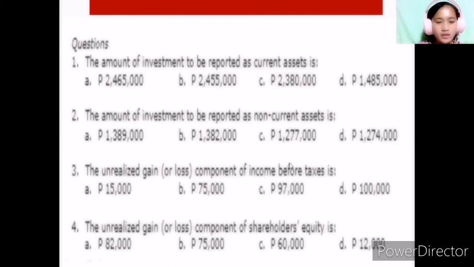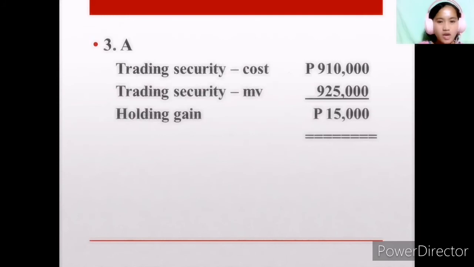So how much is the unrealized gain or loss component of income before taxes? We have letter A, the 15,000, which consists of the solution where trading security at cost is 910 and trading security at market value is 925. So we have a holding gain of 15,000.